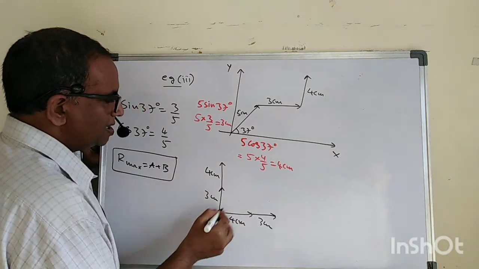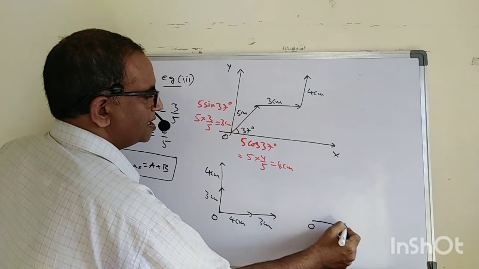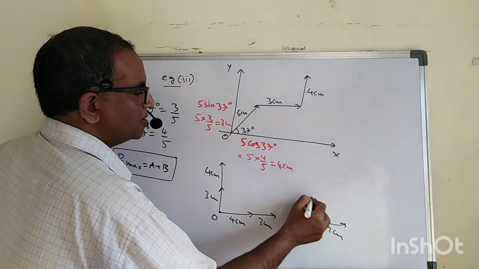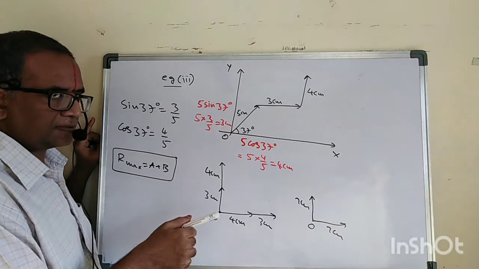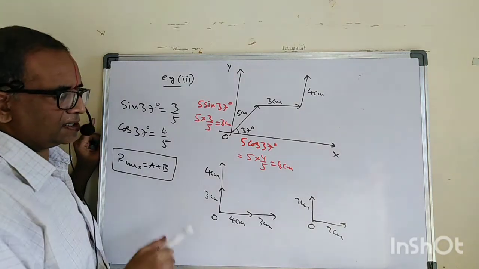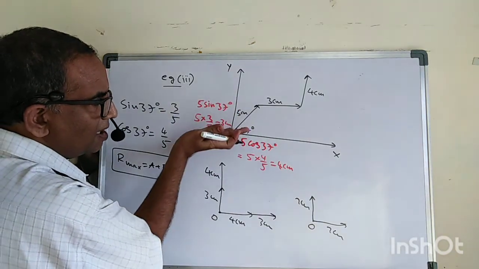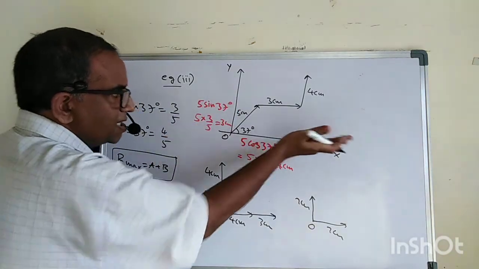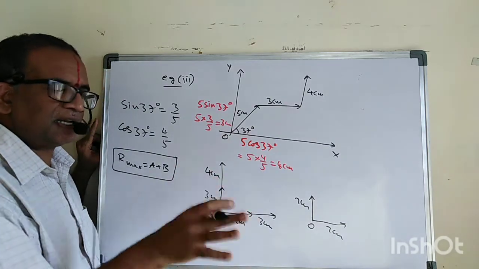From the origin, this one is 7 centimeter and this one is 7 centimeter. Remember, all these are vectors. We resolved and we got this vector only in this direction. The component you cannot resolve again. That is a different thing.